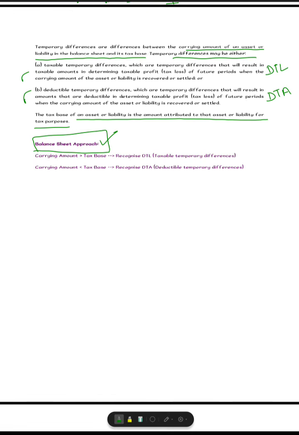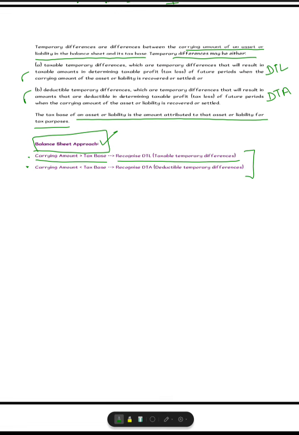What does it say? That when the carrying amount is more than the tax base, then you need to recognize the deferred tax liability, that is a taxable temporary difference. On the other hand, when the carrying amount is less than tax base, you need to recognize deferred tax asset. So as I told you that unless and until we do an example, it will not be easy to understand those principal lines. So let's take an example.